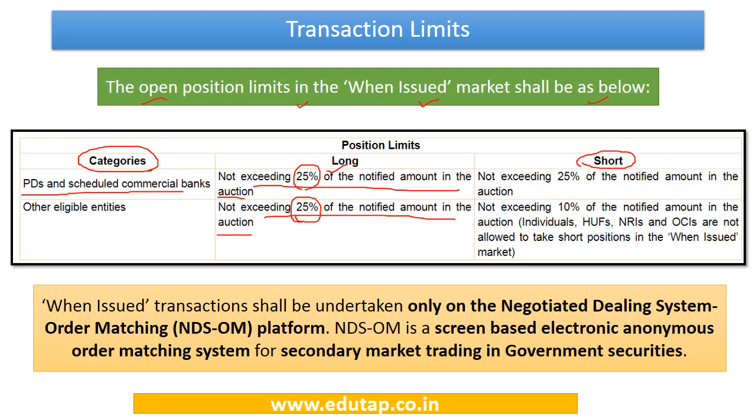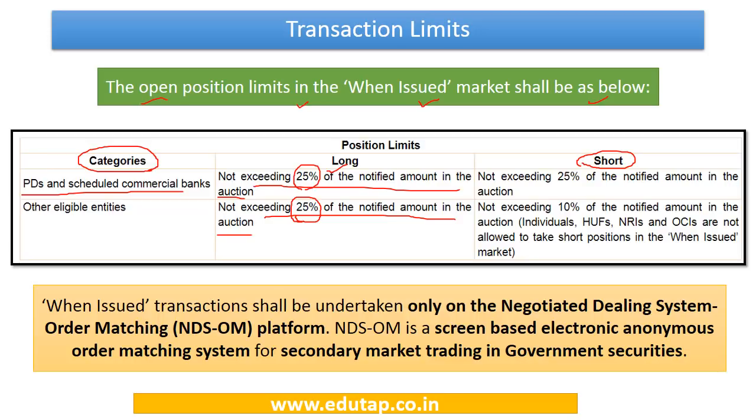When you take a short position, it means that you are selling the securities without even buying them. You feel that the price of the securities is going to come down. So if the price is going to come down, you feel that you should sell those securities now, and you will buy just before the settlement is to happen. You will honor the transaction, and that buying will happen at a lower price because you feel that the price is going to decline in the future.